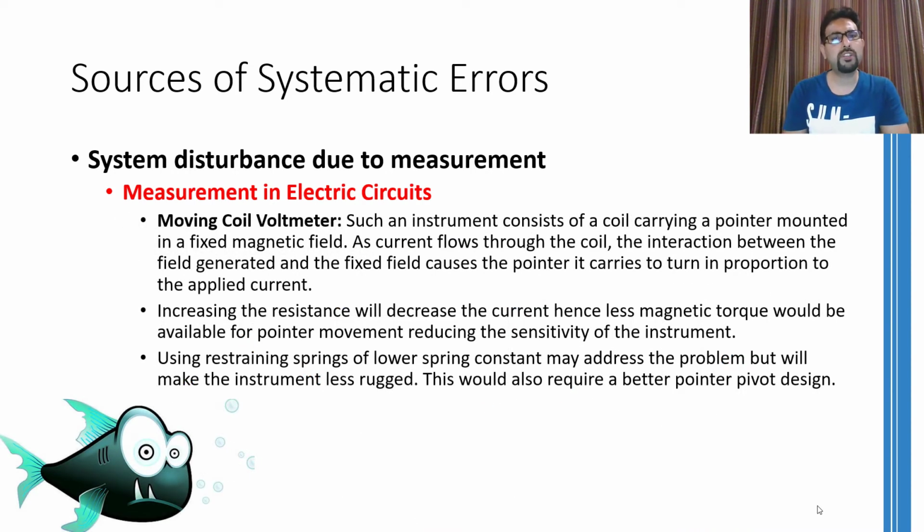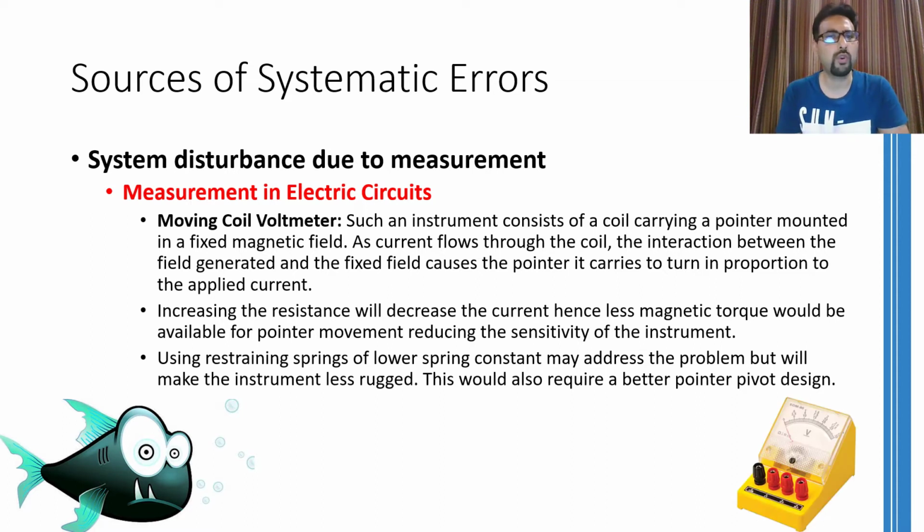Let's suppose the voltmeter which you are using over here in this example is a moving coil voltmeter. In a moving coil voltmeter, there is a coil that is carrying the pointer and the coil is mounted in a magnetic field. When the current flows through this coil, the magnetic field generated by the current flowing in the coil interacts with the fixed magnetic field. And hence, because of this interaction, there is a turning moment on the coil. This will turn the coil into a particular direction.